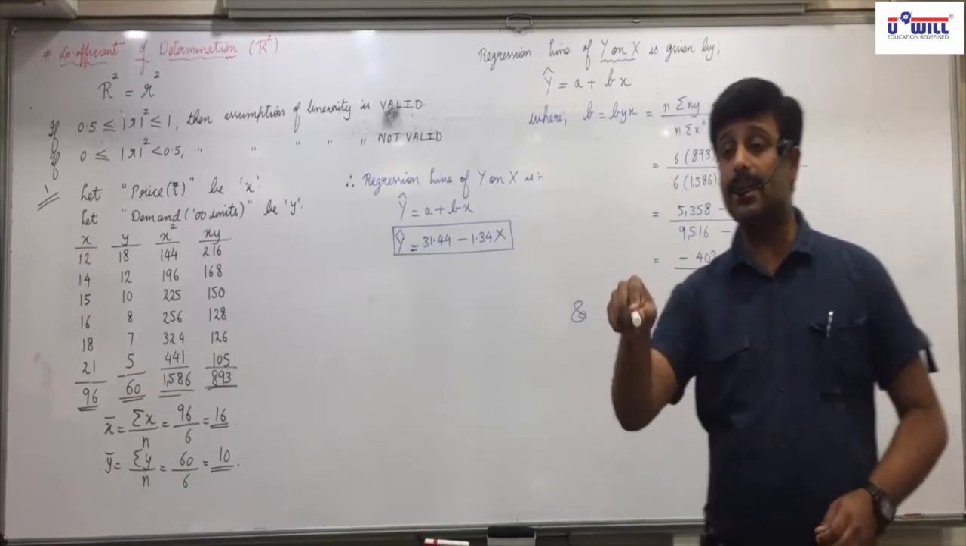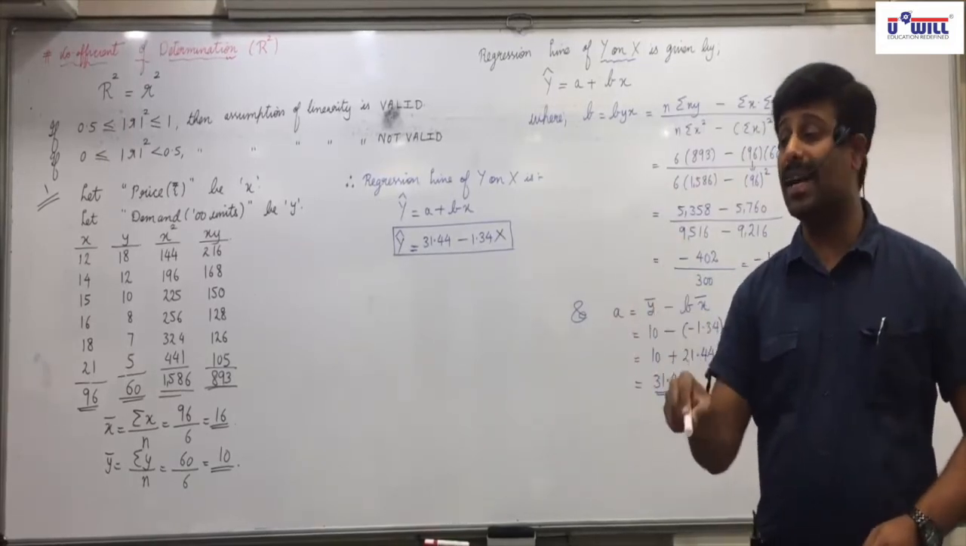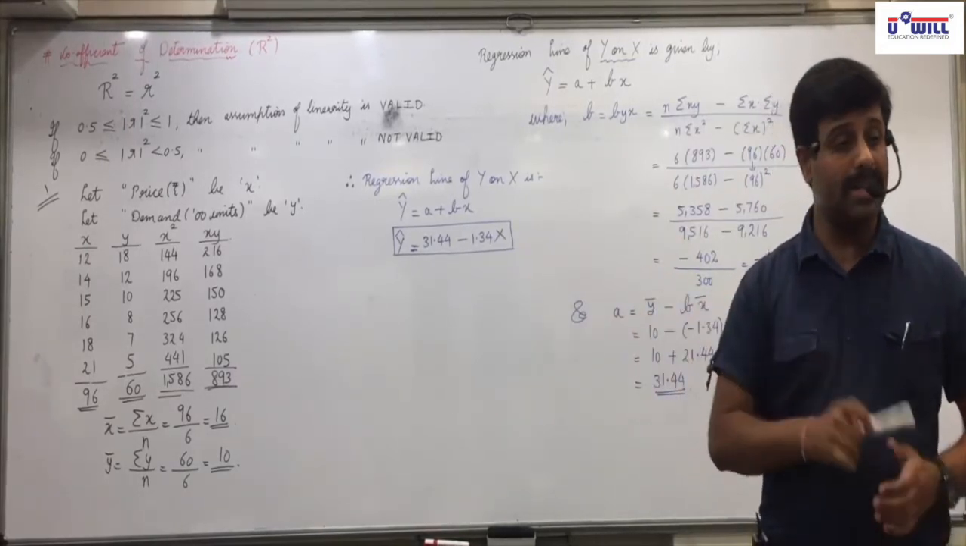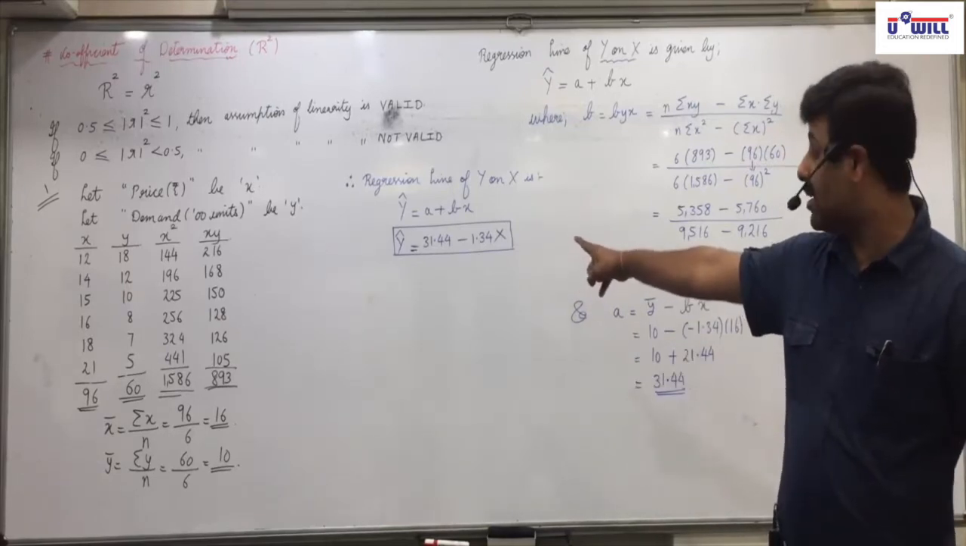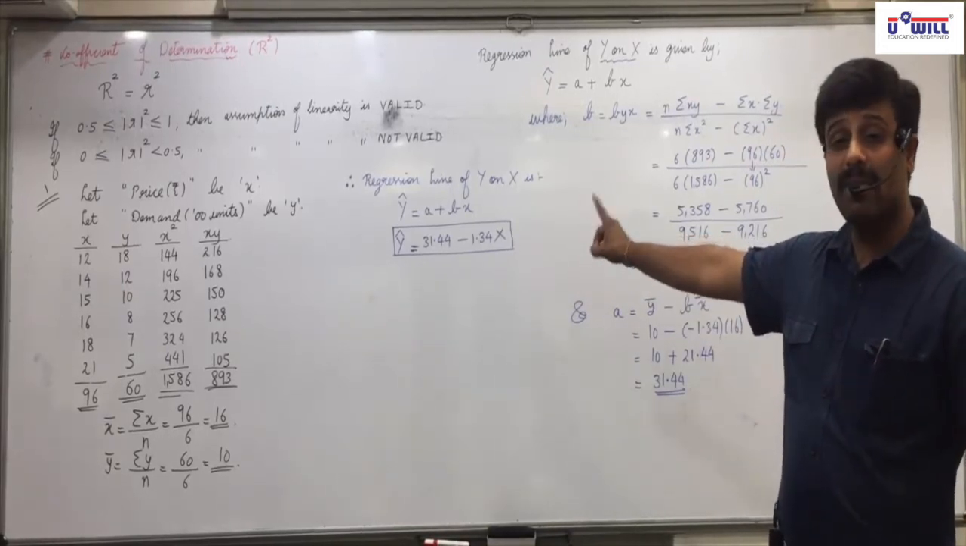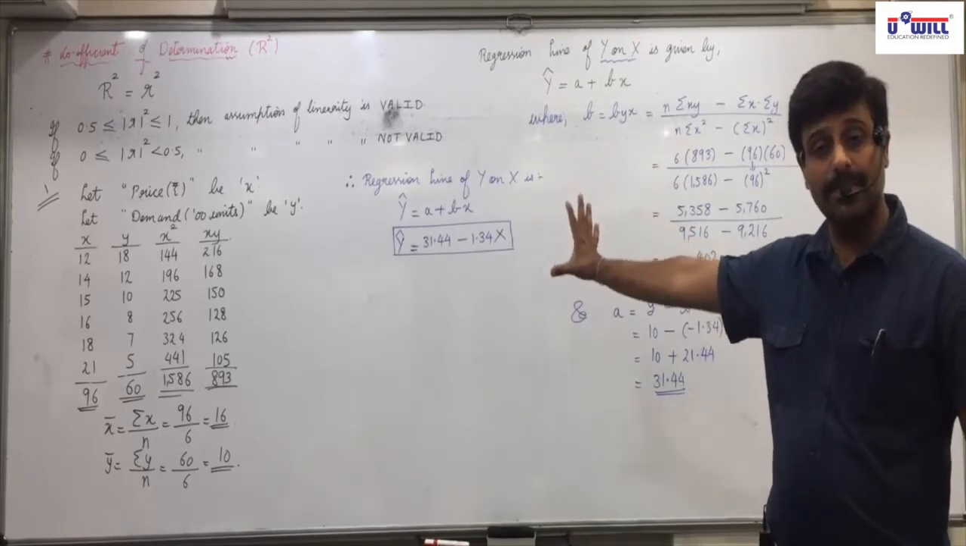This is the first answer asked in the question. What was the first answer asked in the question? Obtain the regression line of demand on price. This is the regression line of demand on price: 31.44 minus 1.34x. This is the first answer.